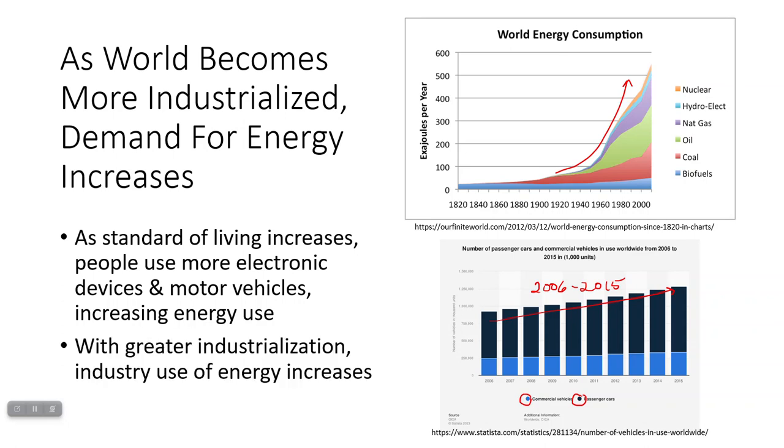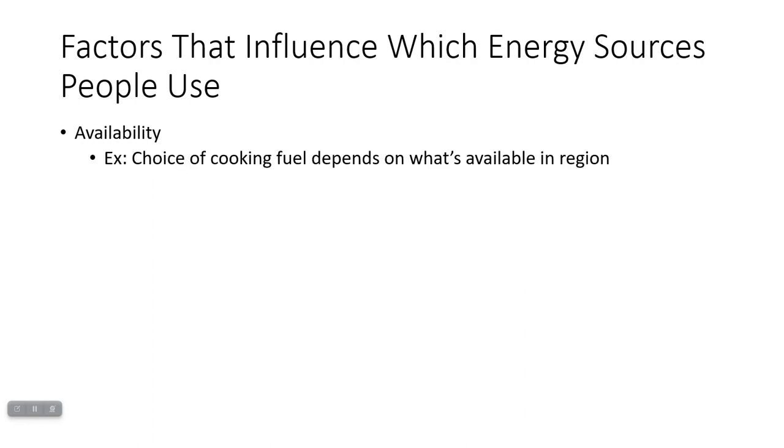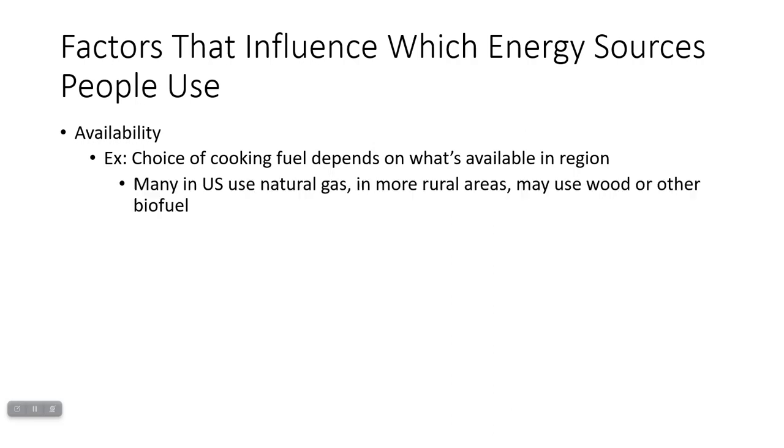And it's not just used by people. As industrialization increases, industry is going to use more energy as well. So, there are some factors that influence which energy sources people are going to use. The first one is availability. If you don't have access to it, you're not really going to be able to use it. So, for example, the fuel people use to cook depends on what's available in the region.